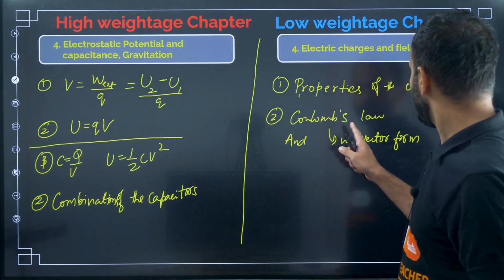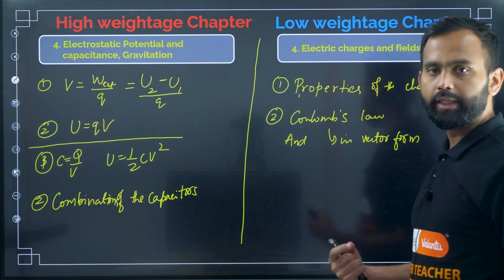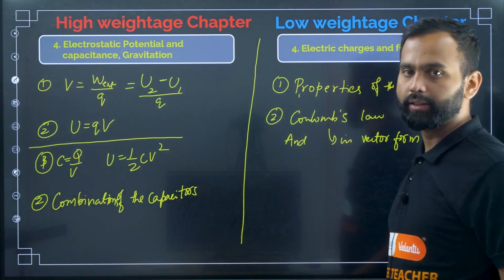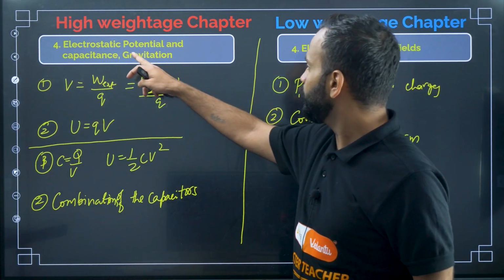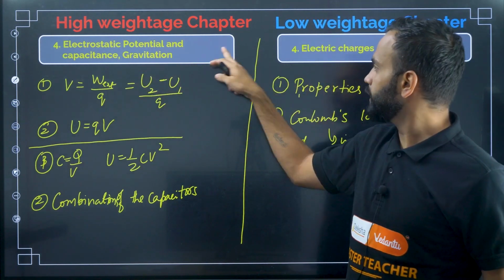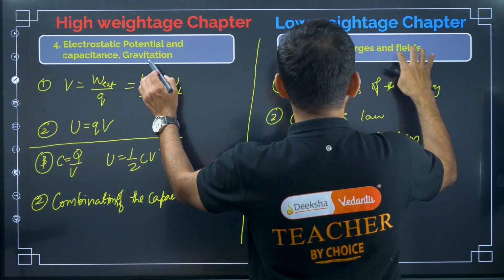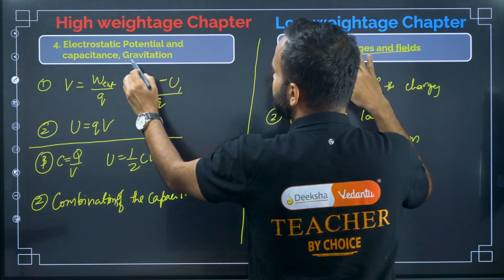You should read Coulomb's law and Coulomb's law in vector form. And then force acting on a test charge due to multiple charges, right? So the same thing you read in gravitation also, isn't it? Gravitation and electric charges and field, these two are combined. So do one thing, while reading this one, read this chapter also.